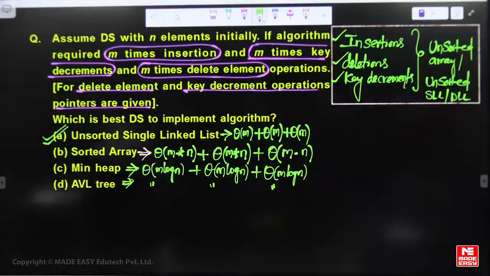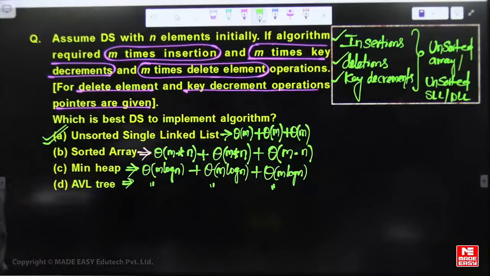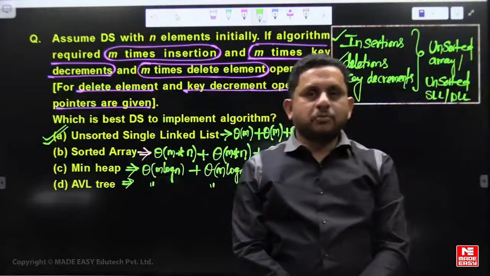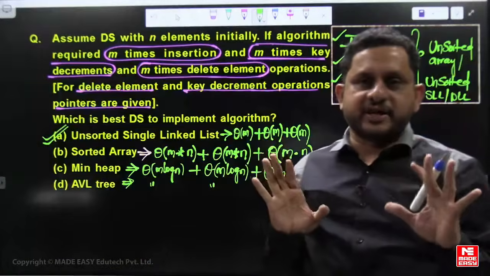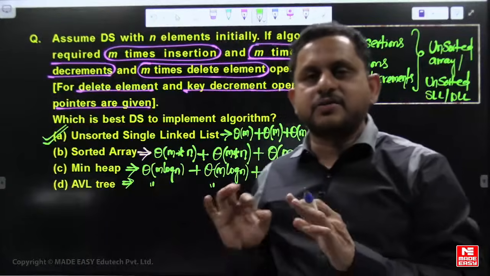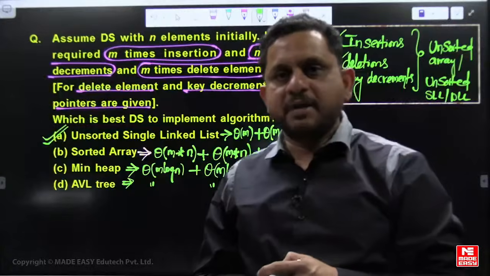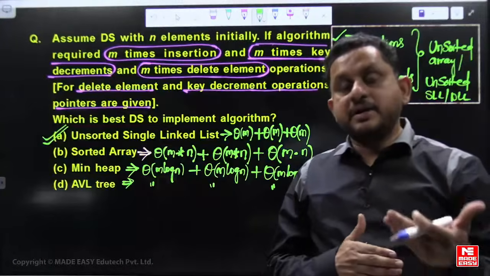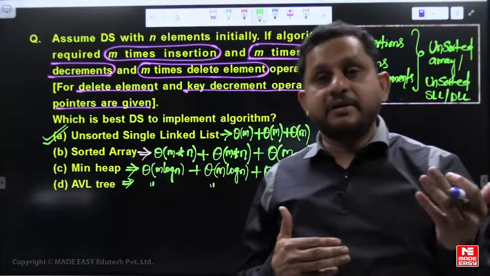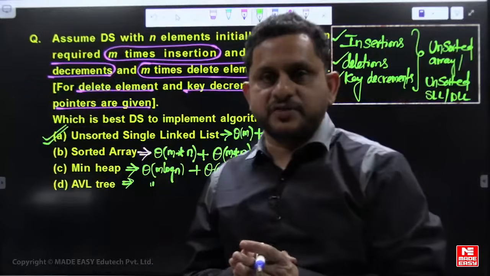If only insertion, deletions and key decrements are required in your algorithm, the best data structure is an unsorted linked list or unsorted array. But if delete min, find min, delete max, find max are required, then unsorted lists are not efficient.